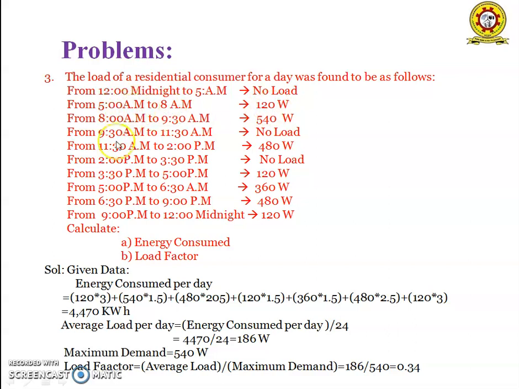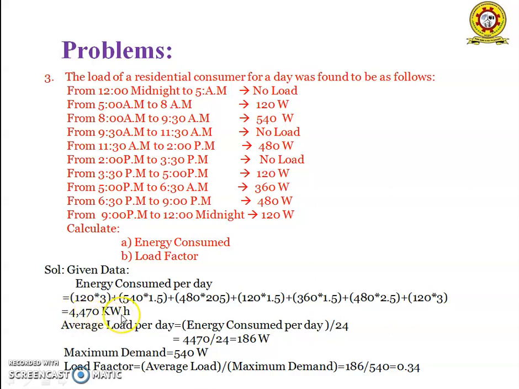From 5 am to 8 am, the power consumed is 120 watts. So 120 into, from 5 am to 8 am, the time difference is 3 hours. So 120 into 3 plus 540 into the time difference from 8 am to 9:30 am, which is 1.5 hours. So 540 into 1.5. So by substituting the remaining values, we will get the energy consumed per day as